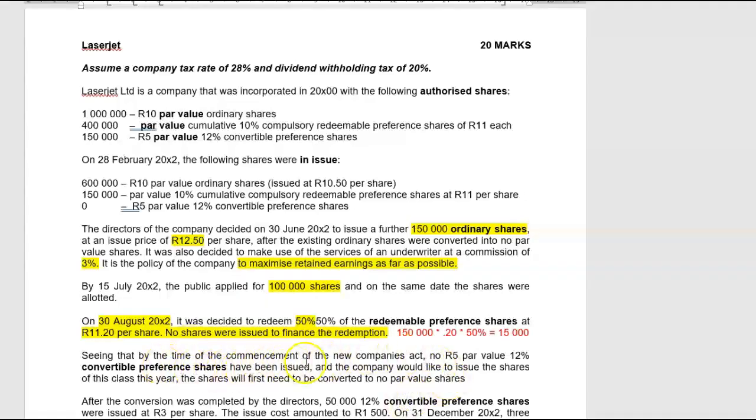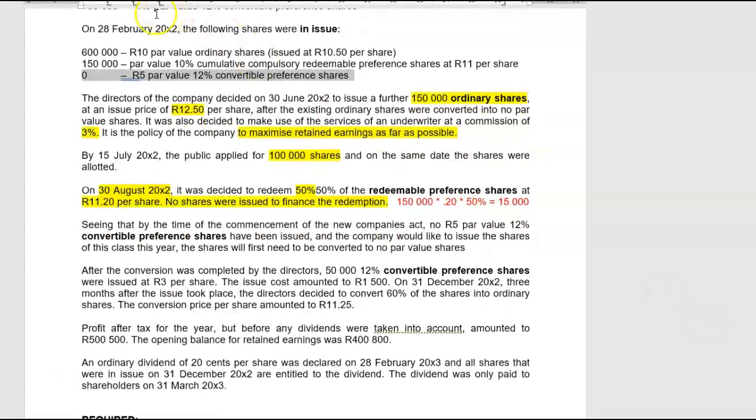Seeing that by the time of the commencement of the new Companies Act, No. 5 Rand par value 12% convertible pref shares is that last batch there. We are authorized to issue 150,000, but up to the beginning of the year, there was nothing issued. And the company would now like to issue shares of this class this year, but these shares, we know, first have to be converted into no par value shares. Is there something in our books? No. Are we going to do something from an accounting perspective? No. What is going to happen?